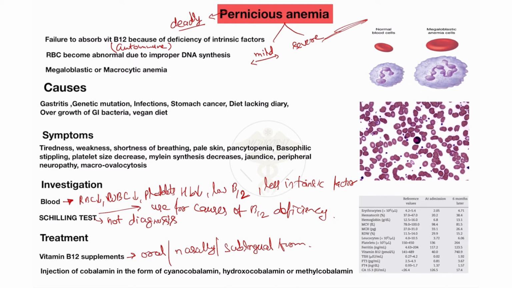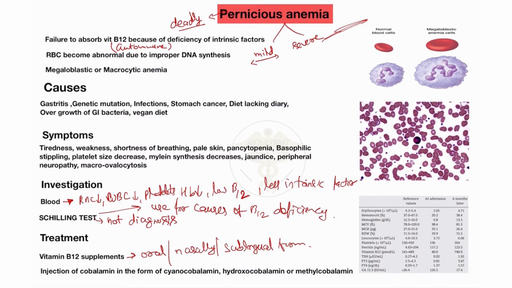Also we will give an injection of cobalamin, because I already said that due to the intrinsic factor deficiency, cyanocobalamin deficiency also occurs. So we will give the injection of cobalamin in the form of cyanocobalamin, hydroxycobalamin or methylcobalamin. Any one of the three forms we will give. So we will give an injection of cobalamin to the patient with pernicious anemia.